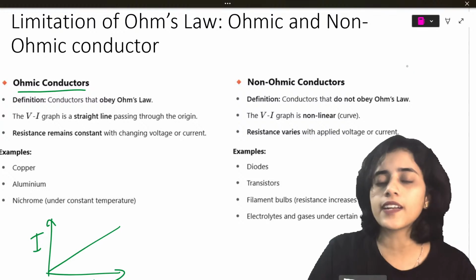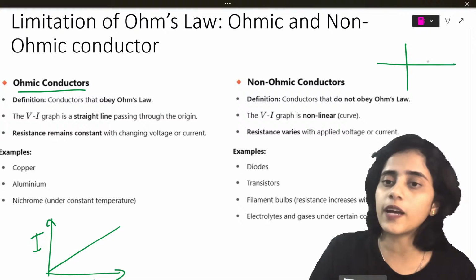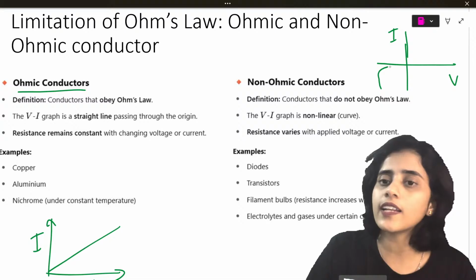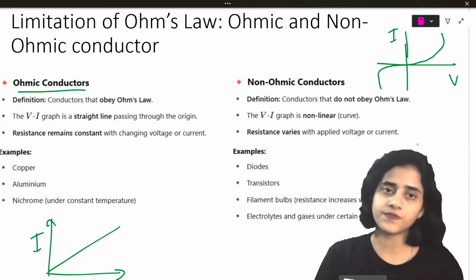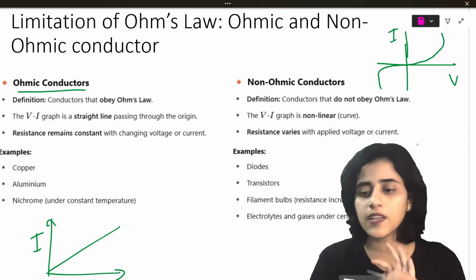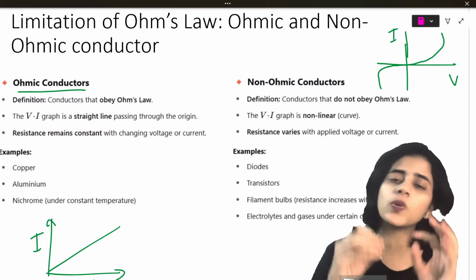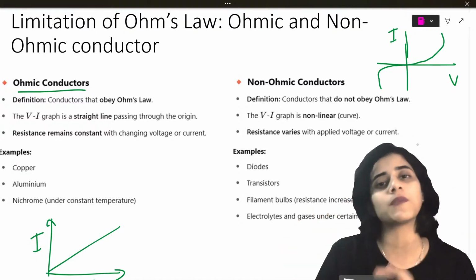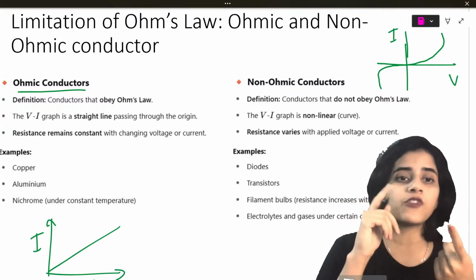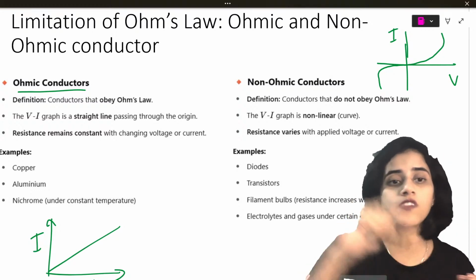Non-ohmic conductors are conductors that do not obey Ohm's law. For those conductors, if I draw a graph of I versus V, I'll get a curve like this. It won't be proportional. It can take different shapes, but it won't be proportional. An example of a non-ohmic conductor is a semiconductor, which you will learn. There is a chapter dedicated to semiconductors. Right now what you need to know is Ohm's law is applicable only for ohmic conductors, and for Ohm's law, the IV graph should always be a straight line.